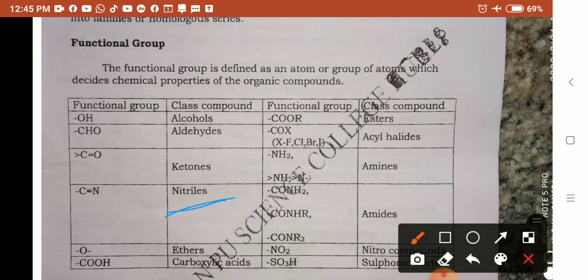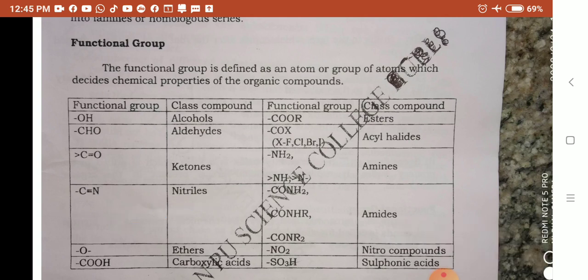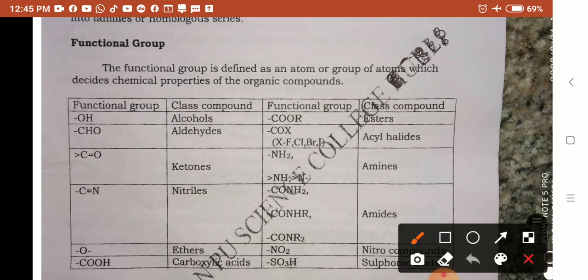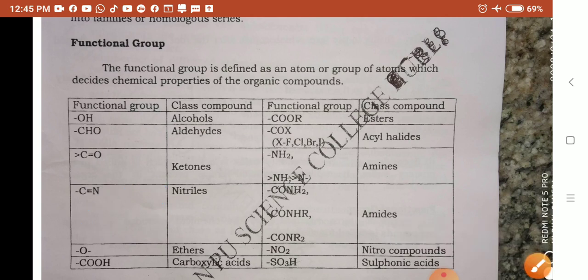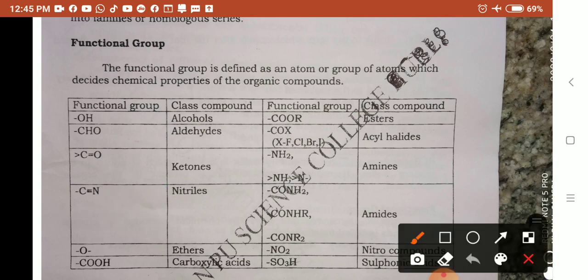The nitrile functional group is C triple bond N. Remember it. Carbon valency 4 is satisfied, nitrogen valency 3 is satisfied. Then the ether functional group is only O, oxygen.